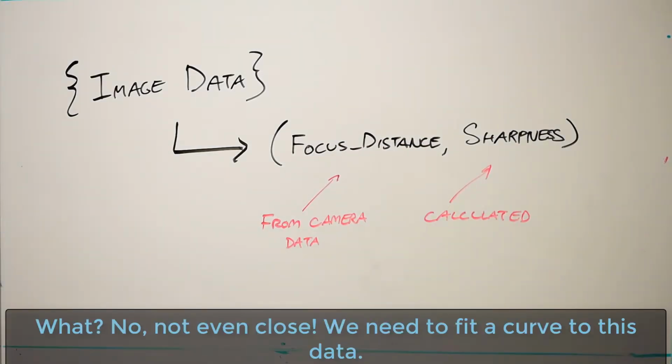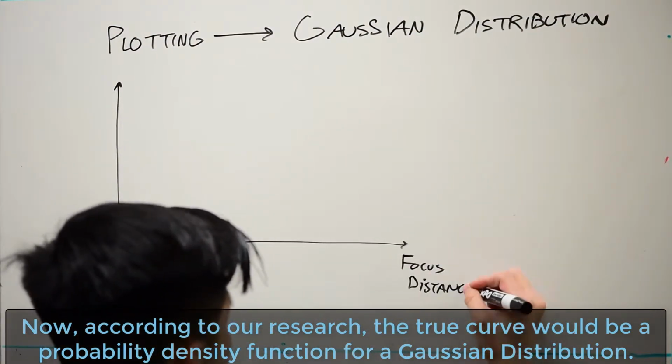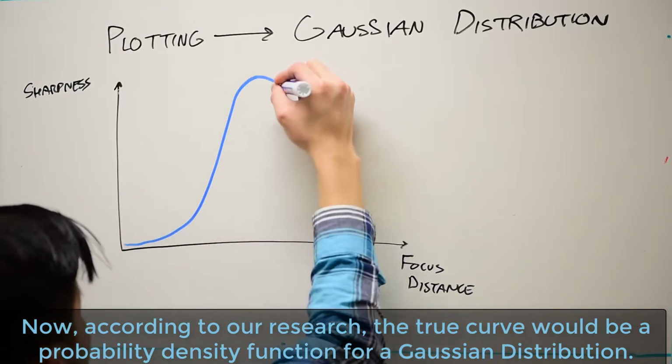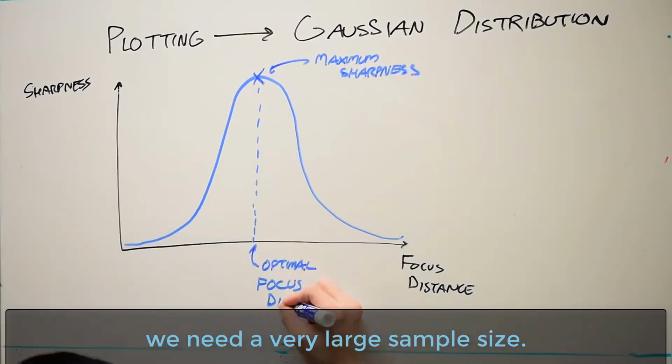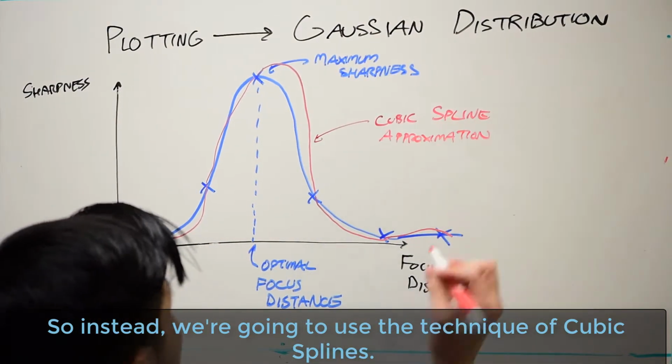Cool. So are we done? What? No, not even close. We need to fit a curve to this data. Now, according to our research, the true curve would be a probability density function for a Gaussian distribution. But for us to fit this curve to the data, we need a very large sample size. So instead, we're going to use the technique of cubic splines.